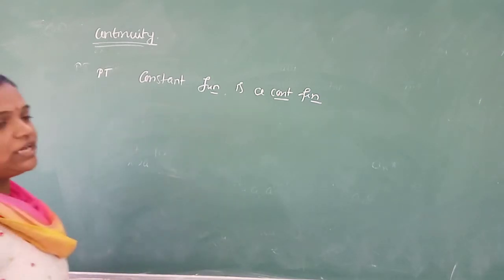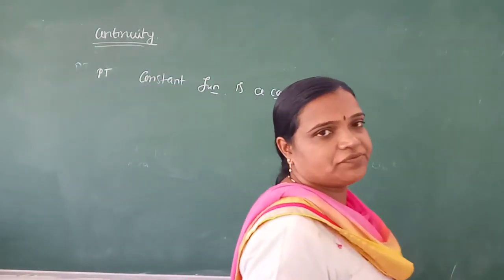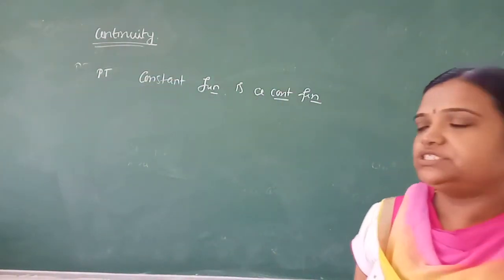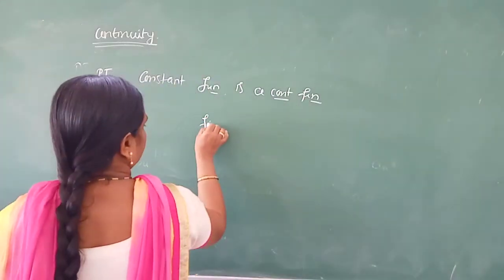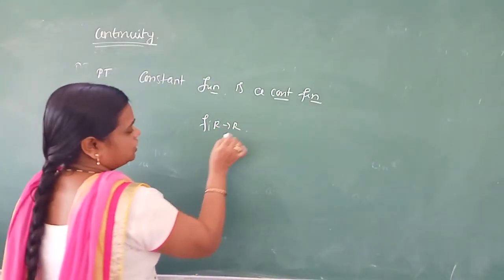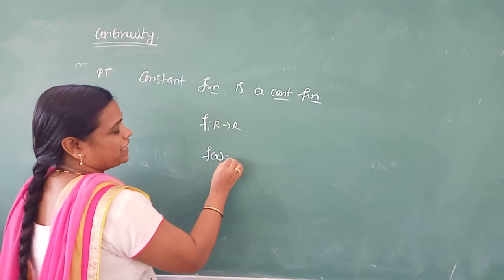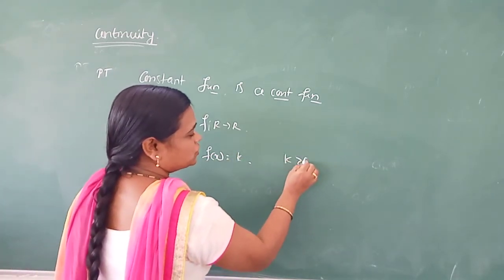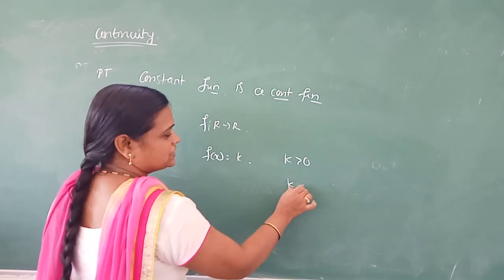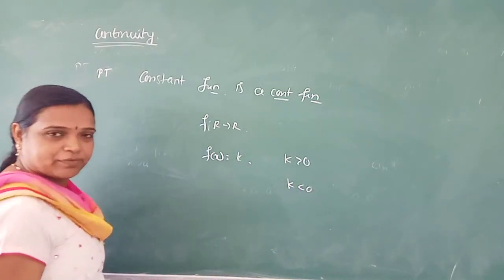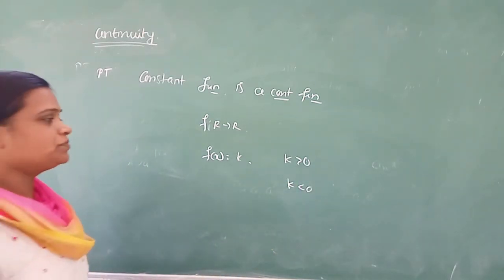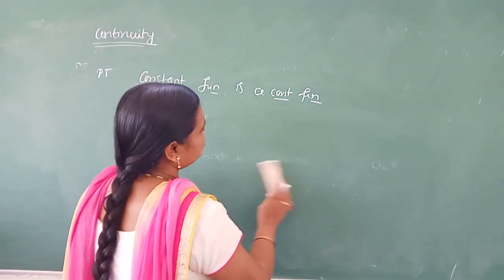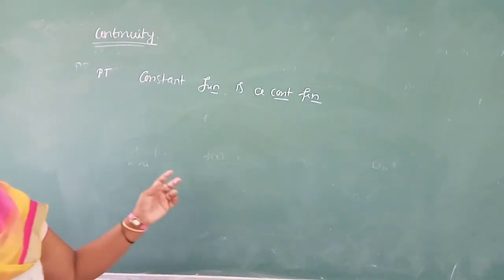As you know, already we defined the constant function in PUC first year. If f is a function from R to R, then f of x is equal to k. Correct? There are two forms: k greater than 0, we get k, and k less than 0, we get minus k. Using this concept, now we can prove the given.